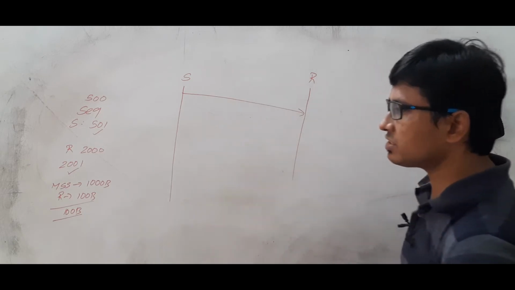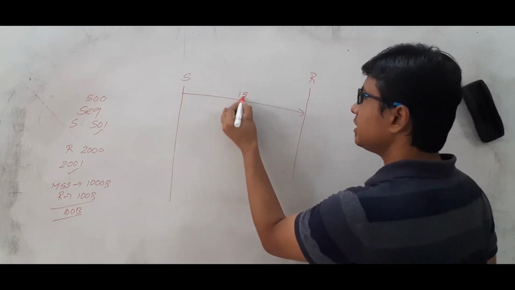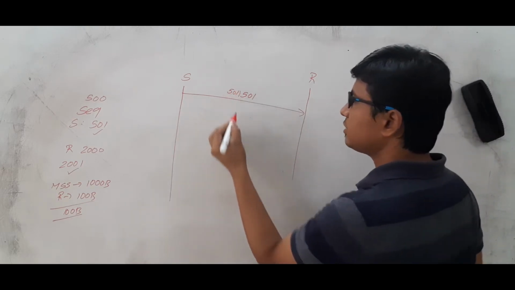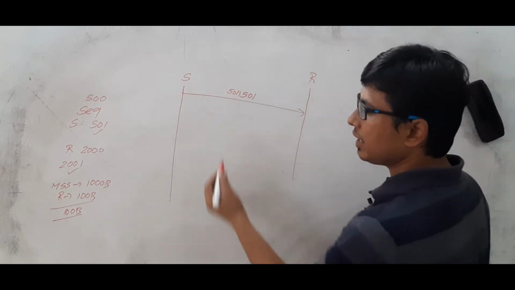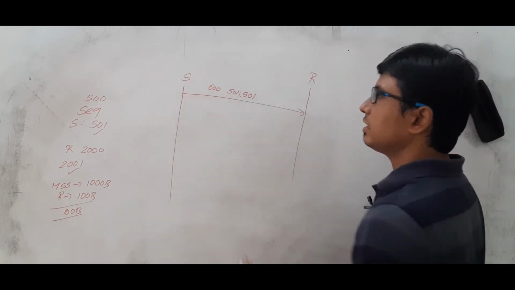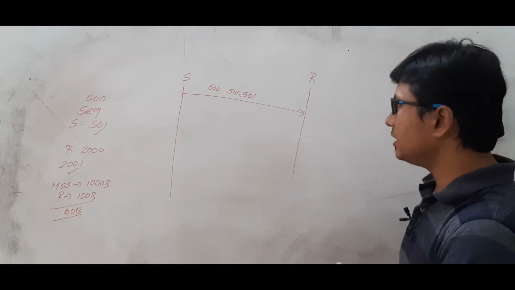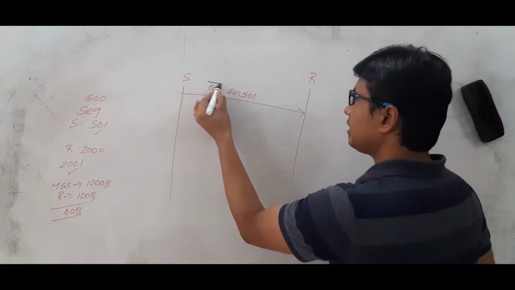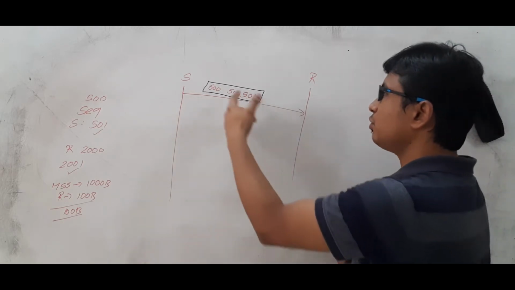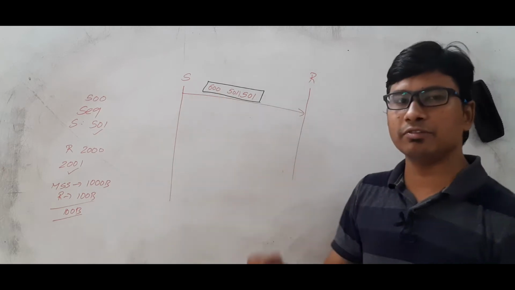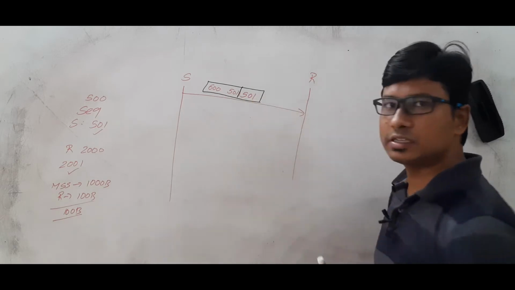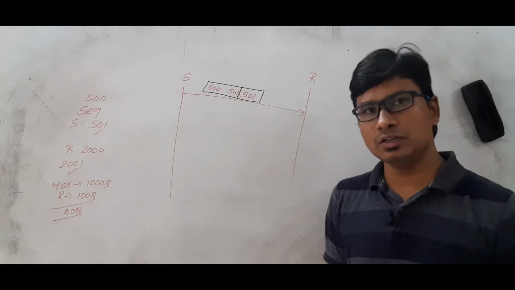Now what will be the sequence number? The sequence number will be 501, the first byte is 501, and 501 plus 100 is 600. Am I right or wrong? So it is sending the data of 100 bytes, the first byte is number 501 and the last byte number will be 600, and its sequence number is 501. This is the data that will be transferred from the source.